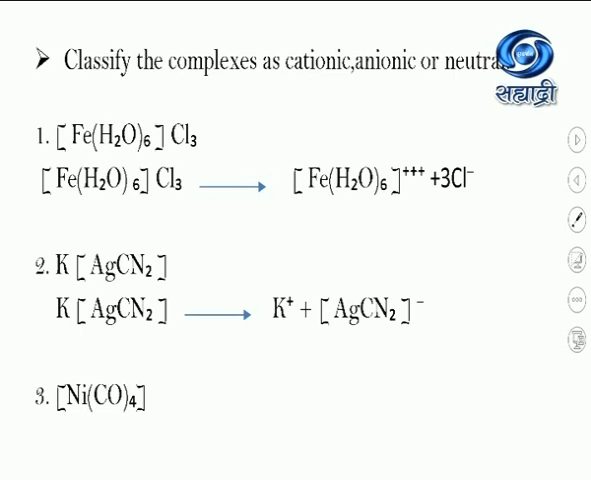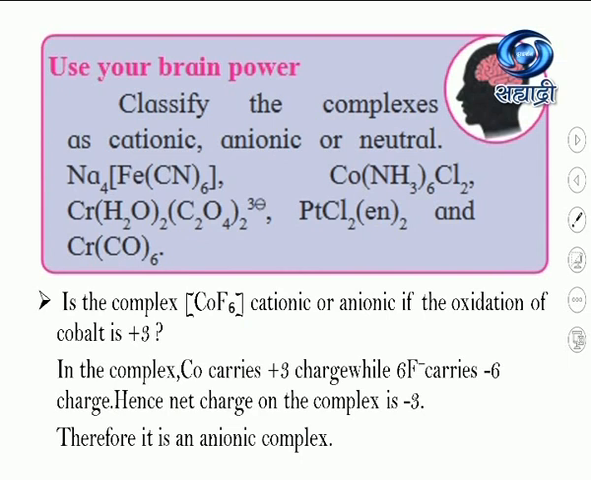So this example comes under neutral sphere complexes. So you got the difference between cationic, anionic and neutral. Cationic has a net positive charge on the coordination sphere. Anionic means there is a negative charge on the coordination sphere, and the compounds in which the coordination sphere has no charge come under neutral sphere complexes. Now the next question is, classify the complexes as cationic, anionic or neutral.